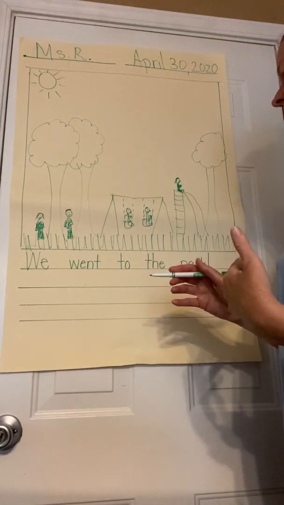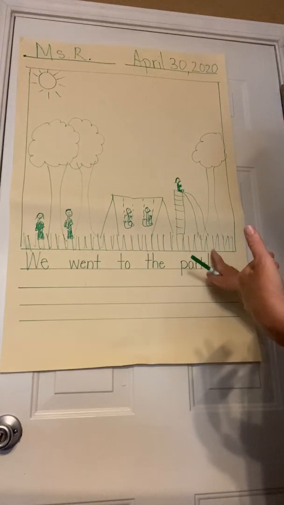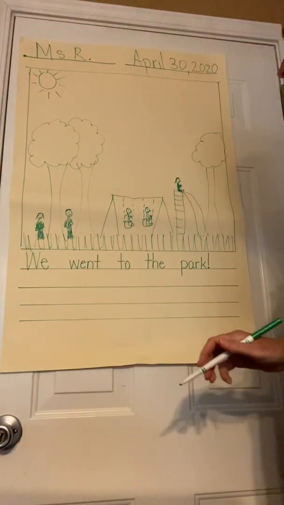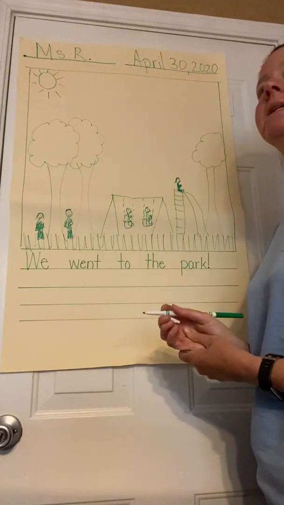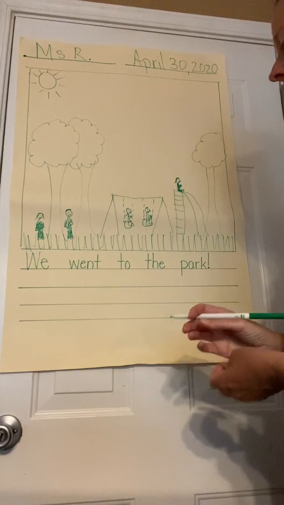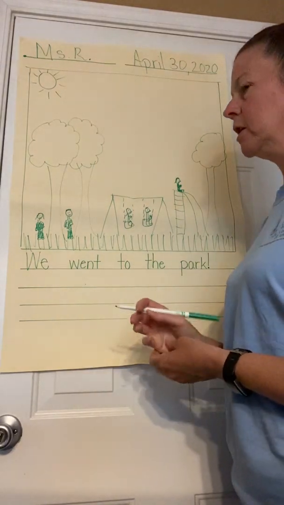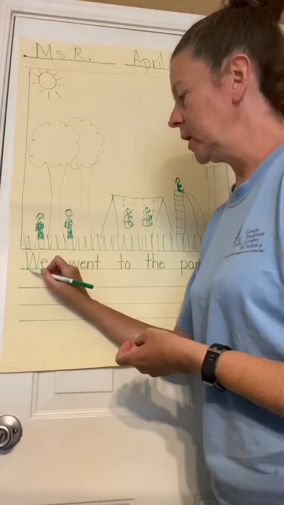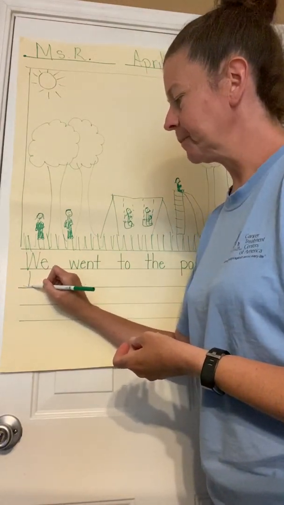For our second sentence, we're going to go down to the next line because I'm almost out of room right here, so I'm going to go down here. We could say, it was so much fun. So it is the popcorn word. We should know how to spell it. And it's also a new sentence. So we need a capital what?